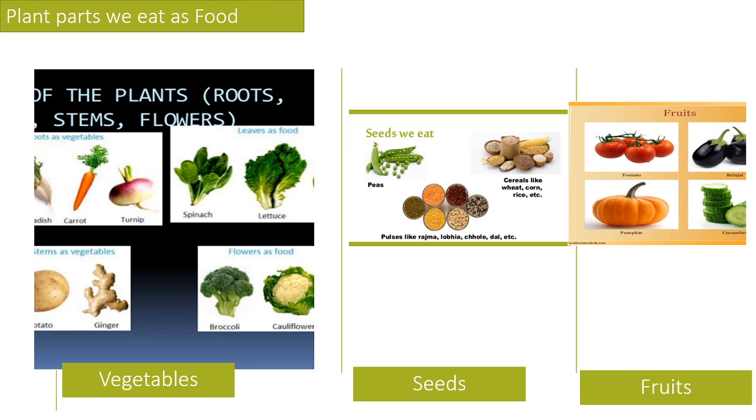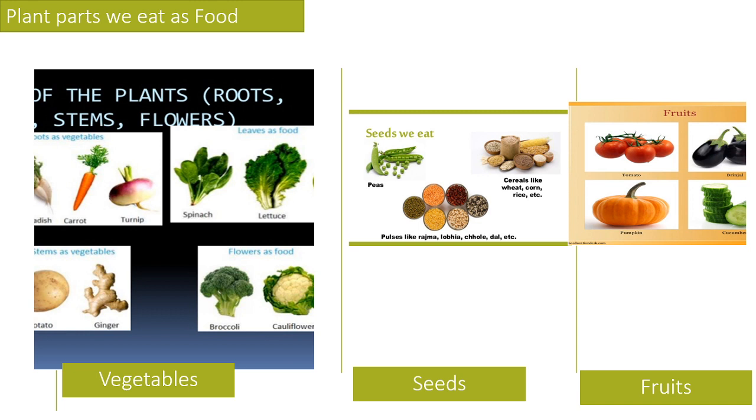So what are the plant parts we eat? Roots, for example: we eat carrots, radish, and beetroot. The root part of the plant grows beneath the soil. So carrot, radish, and beetroot grow underground. So this part we consume as food material. And leaves of the plant we eat as food, all the green leafy vegetables, for example spinach, mint, coriander, kothmir or dhania, and we also eat cabbage. Cabbage is also a leaf.